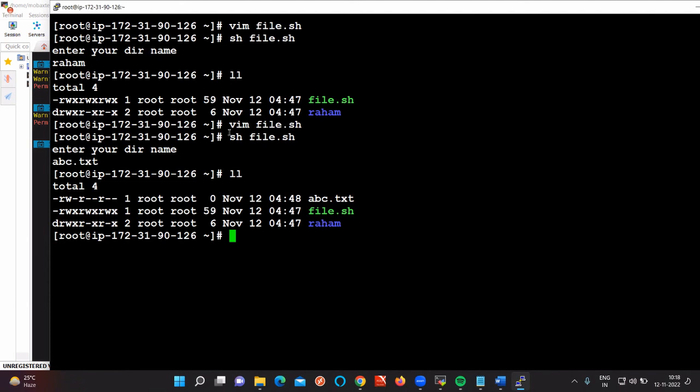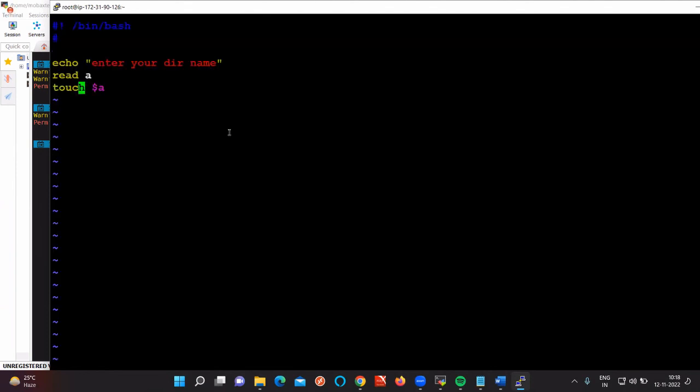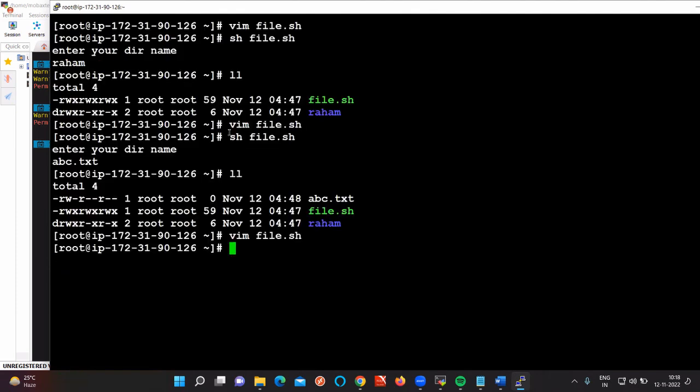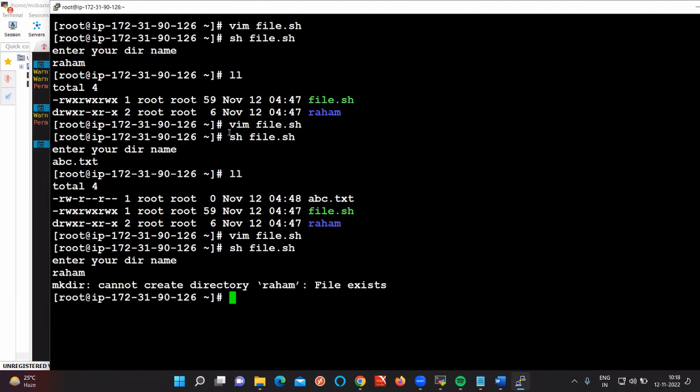For example, if you create one more directory like this, let me create one more directory. Vim file.sh. Here give it as mkdir. We already have Raham, right? So give it one more time, sh file.sh, and I am giving it as Raham. What is it telling? Cannot create a directory Raham because file exists. So if you try to create multiple directories, it is going to create an error, right? But I don't want it like this.